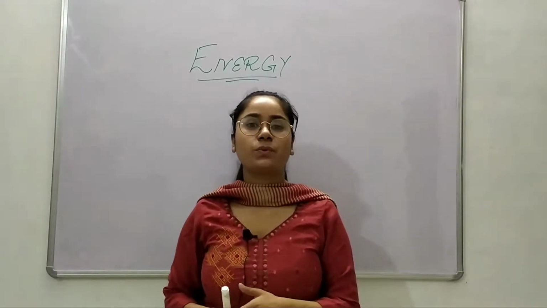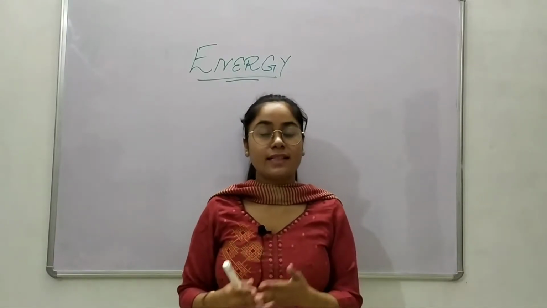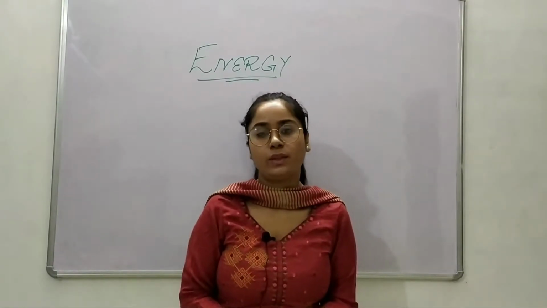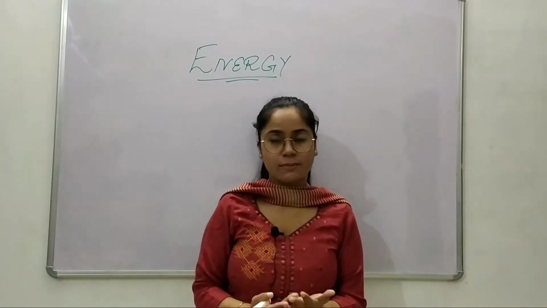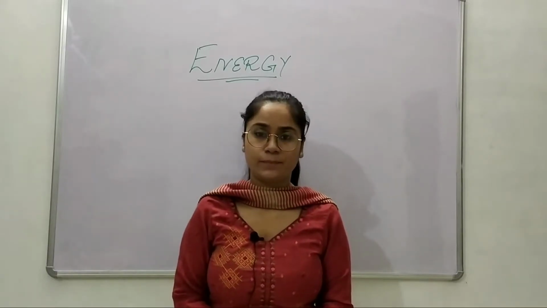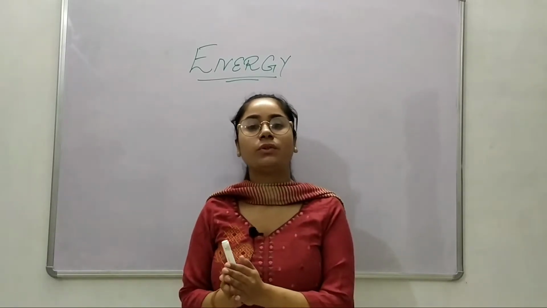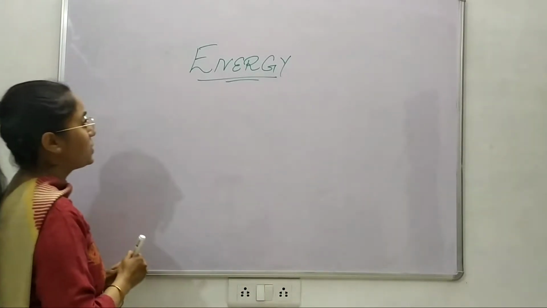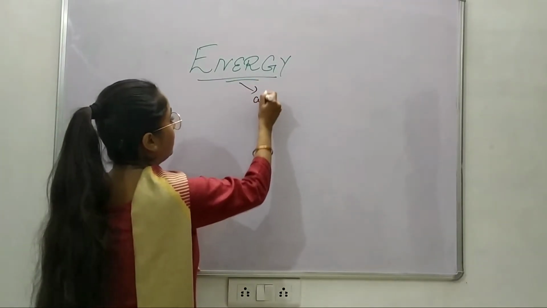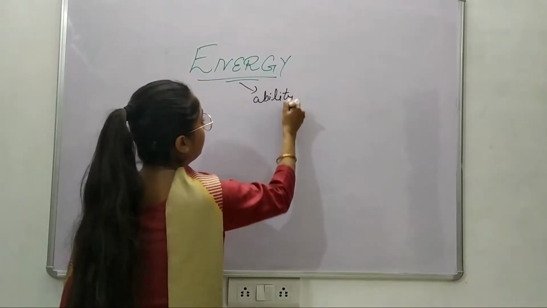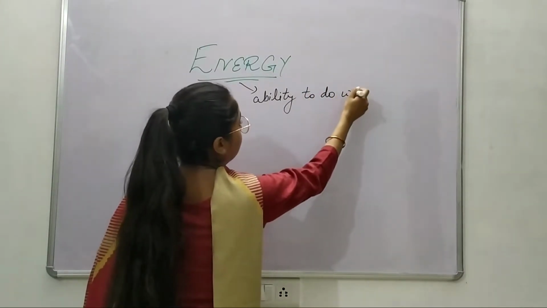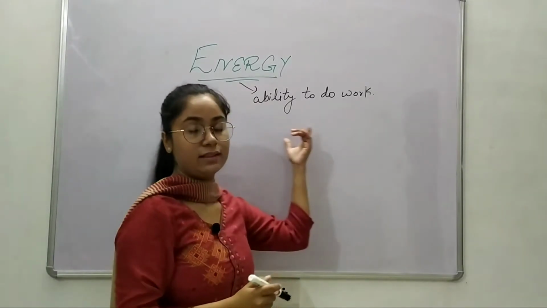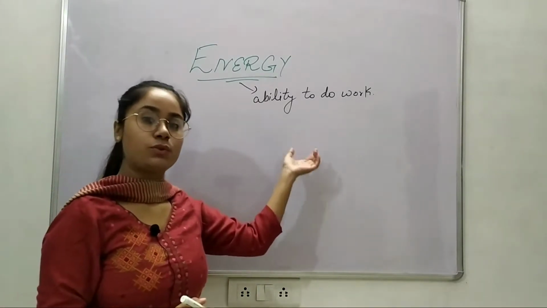In layman's language, we say that energy is needed to do some sort of work, whether it is physical work or some mental work. If I'm teaching you, that means I have some energy to do this work. Whatever kind of work you are doing, you need energy to do it. So in the language of physics, we also say that energy is the ability to do work. If any kind of work is done, that means there is a need of some sort of energy to do that work.